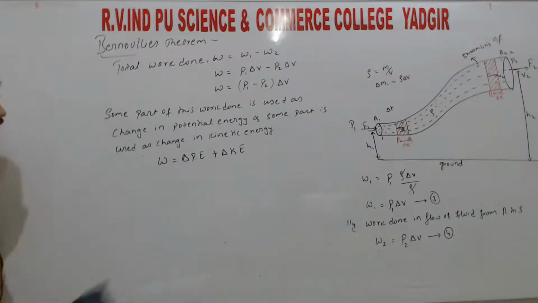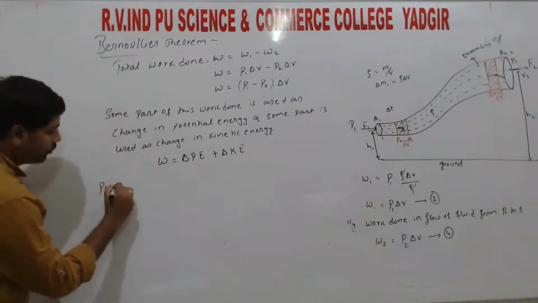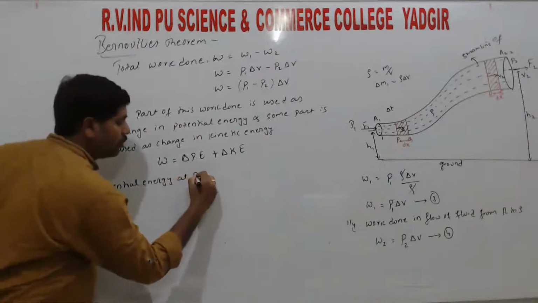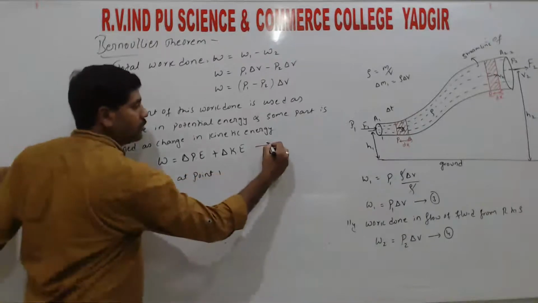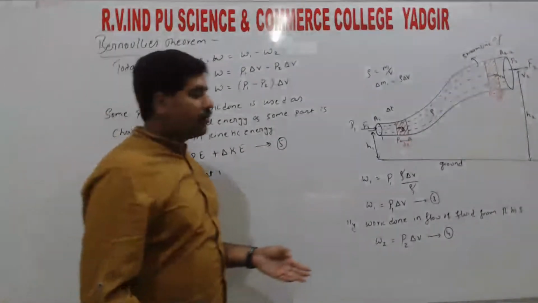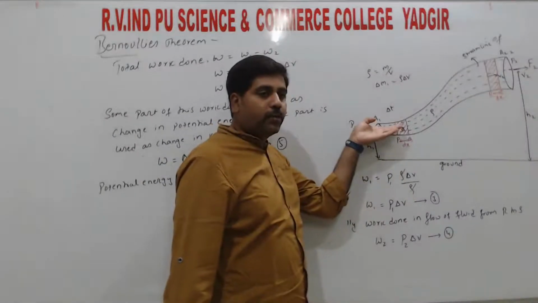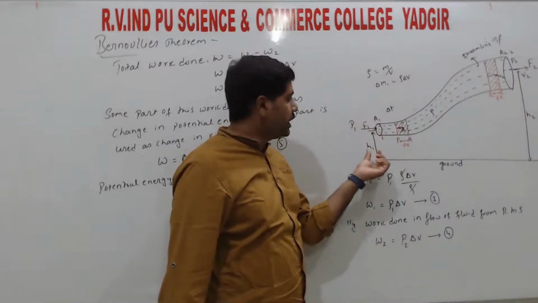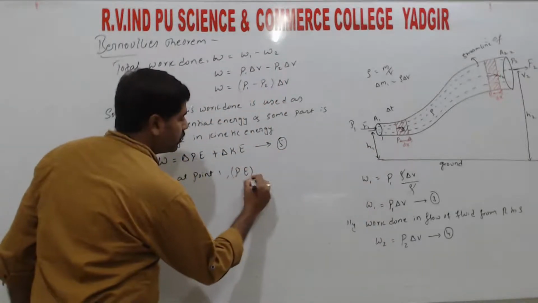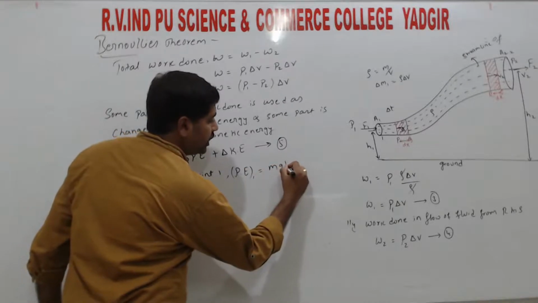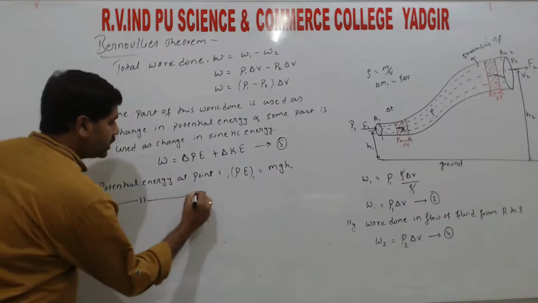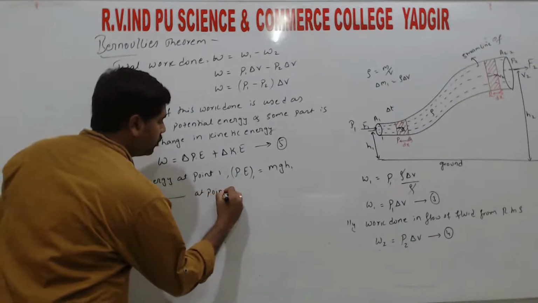First we need to find the potential energy at point 1. So the relation is the fifth relation, right? Potential energy definition: the energy possessed due to its position. So at the first point, it is at height h1. So potential energy PE1 is equal to mgh1, right?